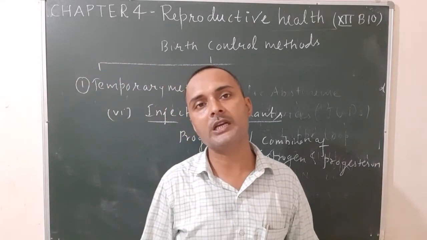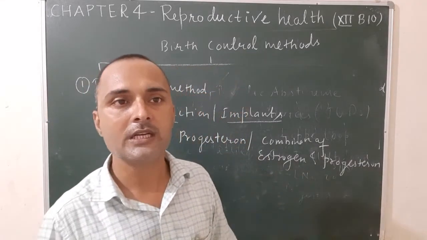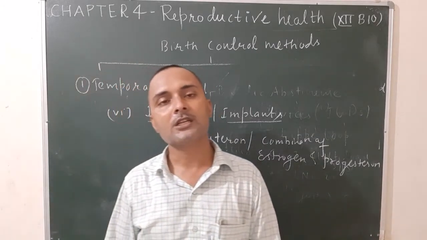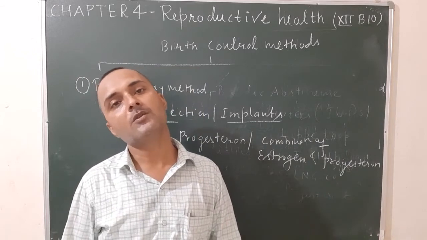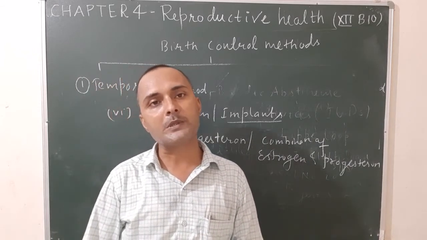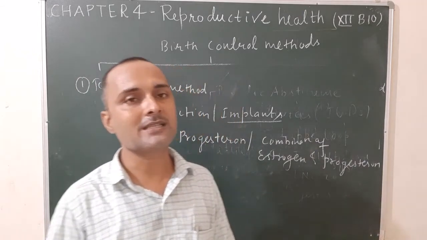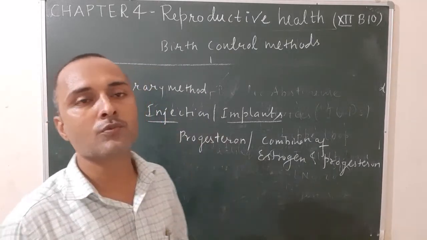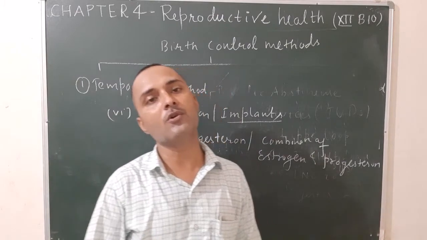So total how many types? 6 types. First one is known as natural method, second one is known as physical or barrier method, third one is known as chemical method, fourth one oral pills, fifth one IUDs, and sixth and last, that is injection or implants. This method is used to control birth for about 3 to 4 years.